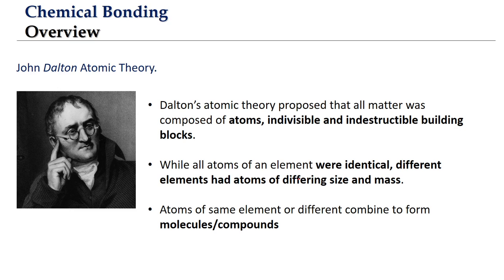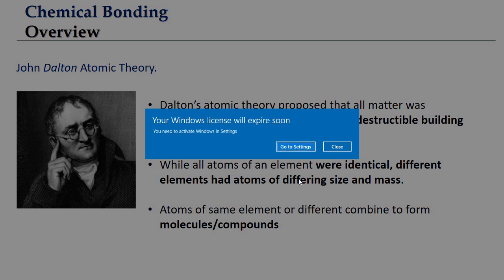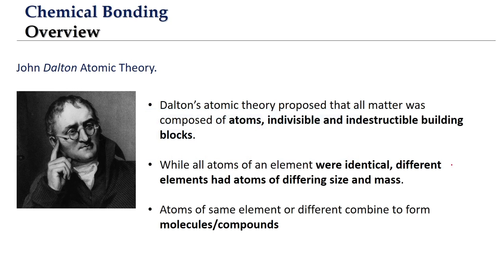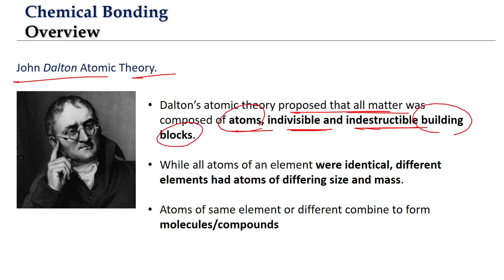If you look at the genesis, it all began with Dalton's atomic theory. Dalton's atomic theory is the basis on which we talk about the concept of the atom. As per Dalton's atomic theory, the entire matter is made up of small, indivisible, indestructible particles, which are the building blocks of matter. What do we call them? Atoms. Atom means they cannot be cut any further. That is how the word atom has come.